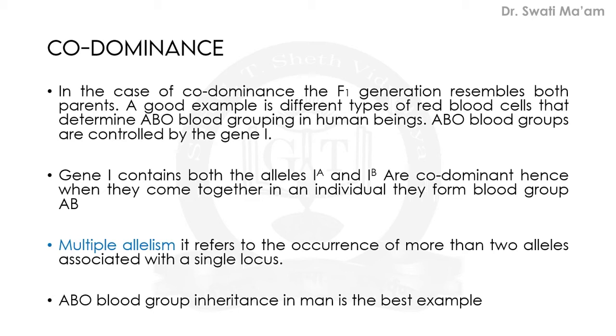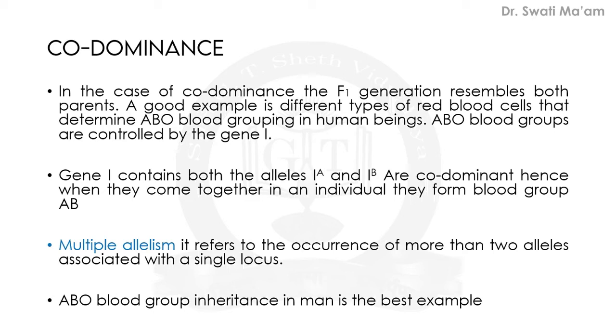And the ABO blood groups are controlled by the gene known as capital I. It is indicated by capital I. So it shows you the gene which controls the expression of blood group. Gene I actually contains both the alleles IA and IB, and they are codominant.